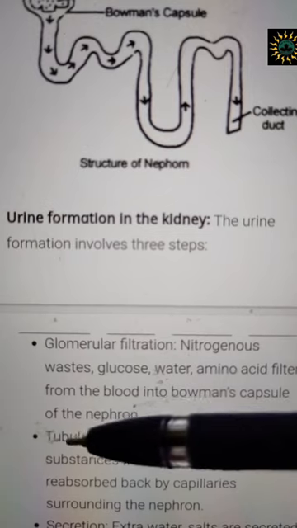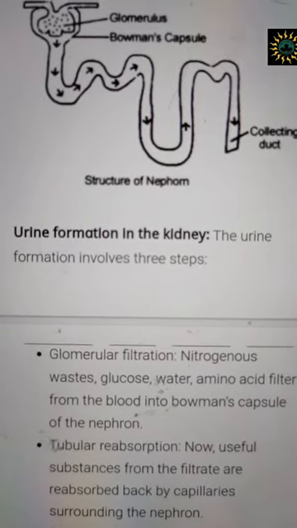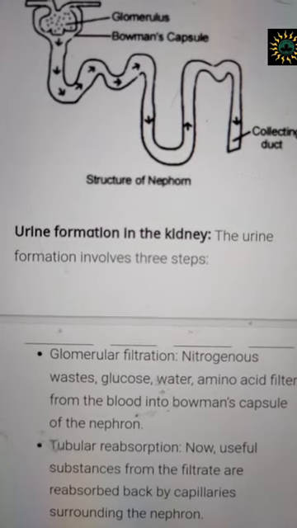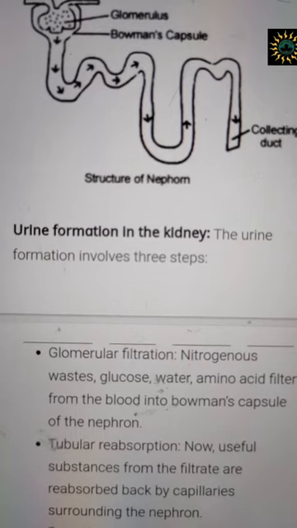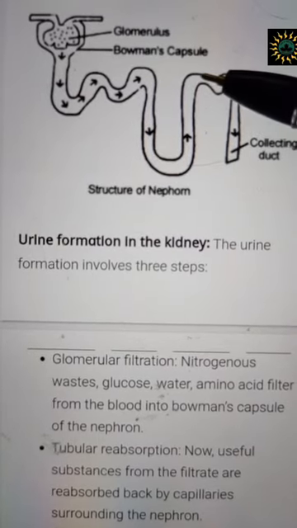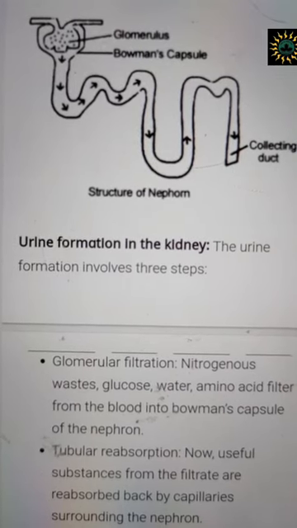That is why it is known as tubular reabsorption or selective reabsorption. Why? Because I'm selecting what is required by my body, sending back to my body, and sending the rest of it to the loop of Henle, and finally in the loop of Henle the selective reabsorption is over.